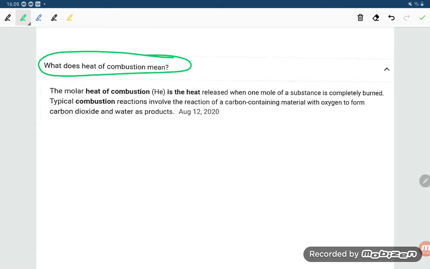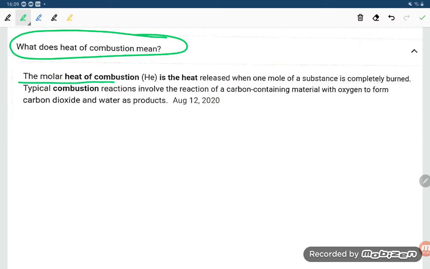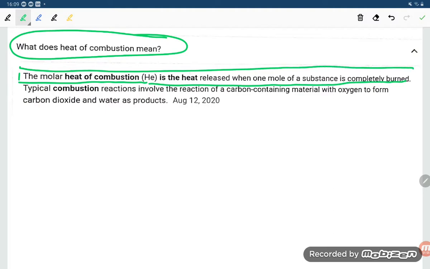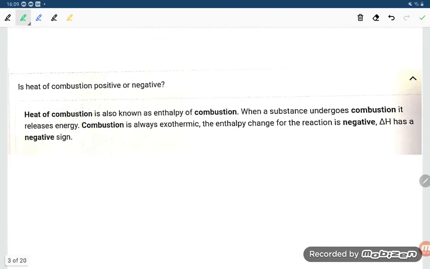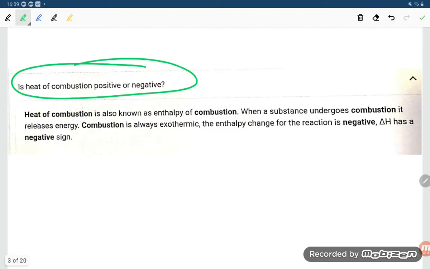Let us try to understand what the heat of combustion is. The molar heat of combustion is the heat released when 1 mole of a substance is completely burned. Typical combustion reactions involve the reaction of carbon-containing material with oxygen to form carbon dioxide and water as products. Now, is heat of combustion positive or negative? A combustion reaction is always exothermic, students, so it will be negative only.